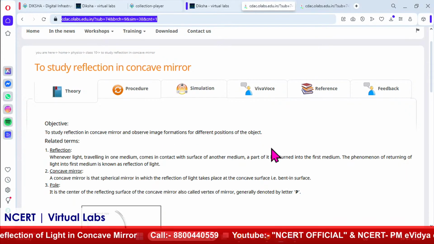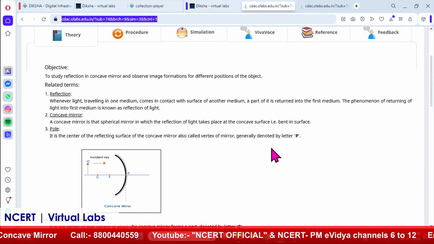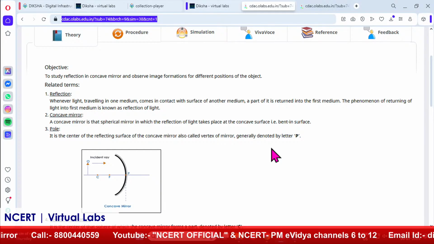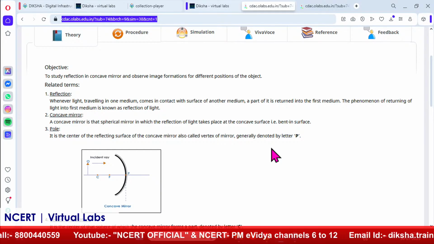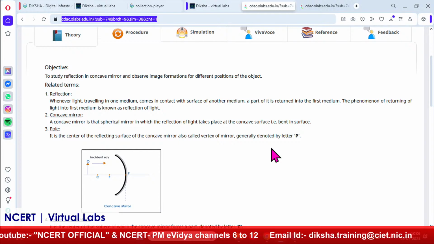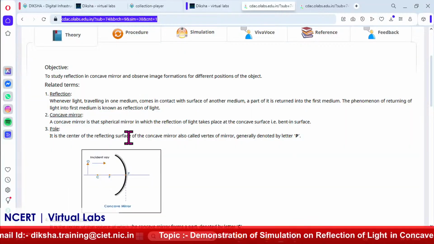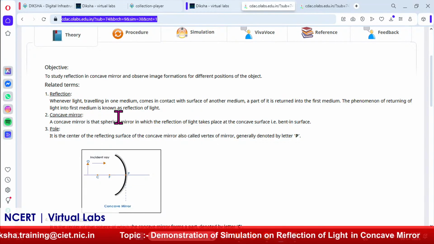So, this we will learn over here, and see, it has unique applications in many varied fields, like for a torch, for telescope, for solar cooker, because at the focal point all the heat incident on the concave mirror is concentrated and at the focus the temperature increases. So, it is used in the form of a solar cooker. And so, let us start with this experiment.